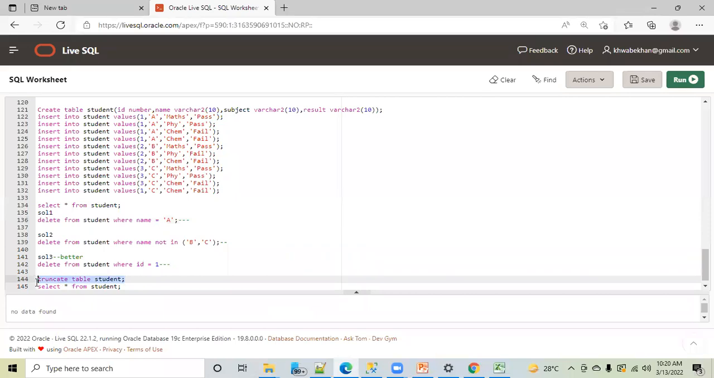They both are doing the same task. Truncate is also deleting the data. Delete is also deleting the data. But delete you can customize. You can delete whatever you want. You can apply filters, but truncate you cannot apply a filter. Any question related to truncate?